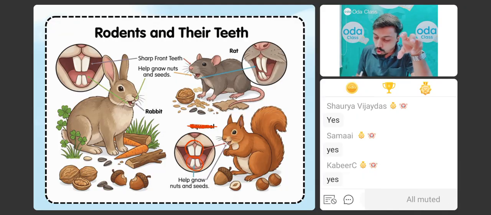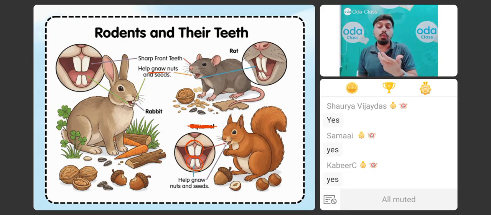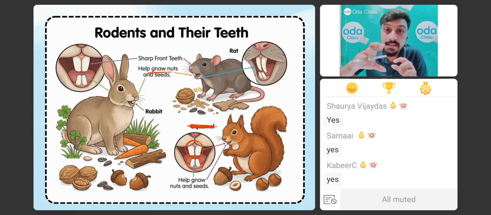Because they need to always gnaw. तो gnaw का मतलब क्या होता है समझो. They go and keep on biting the hard surface.